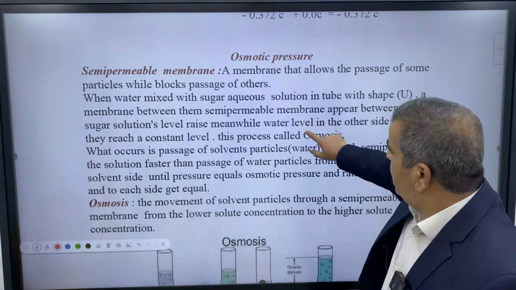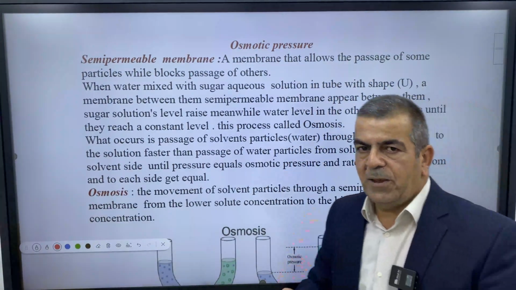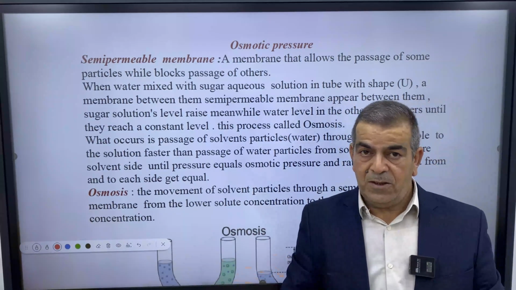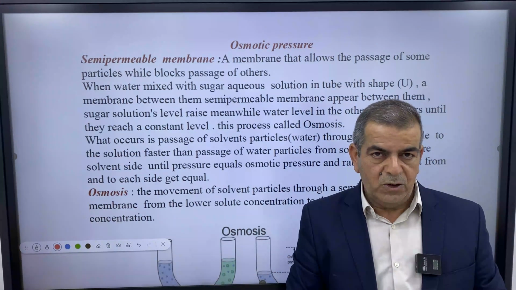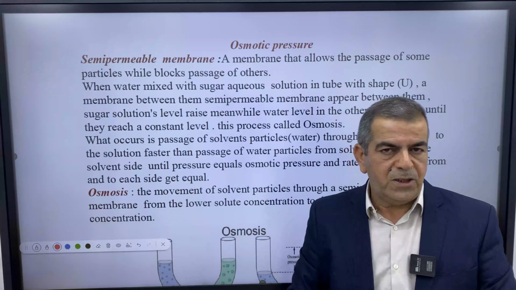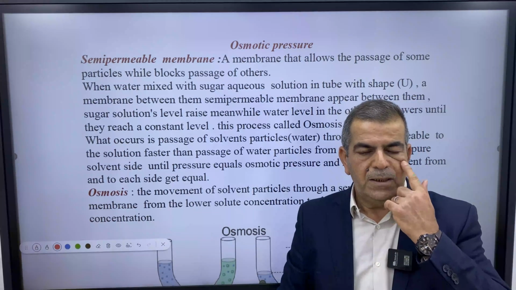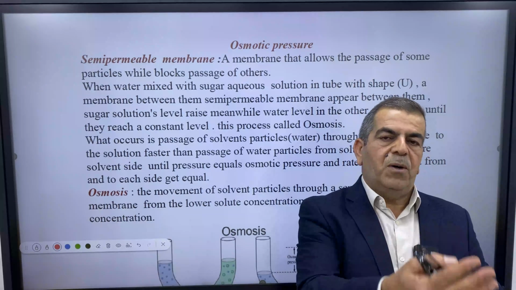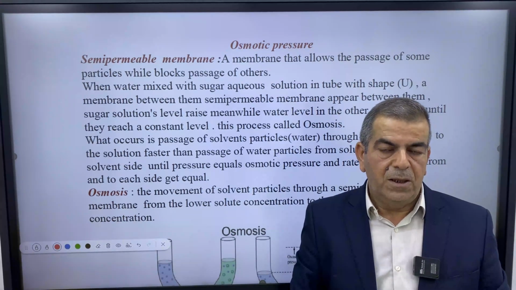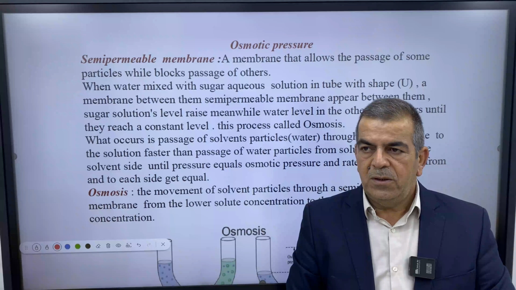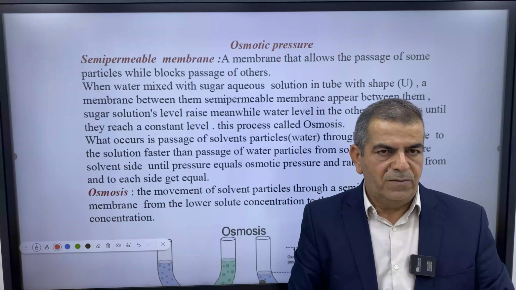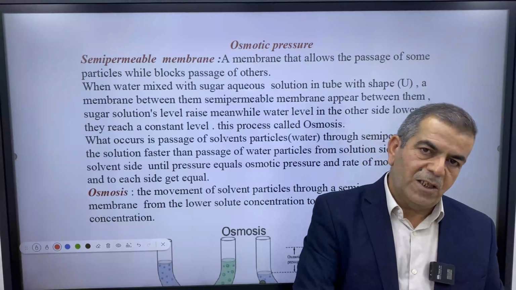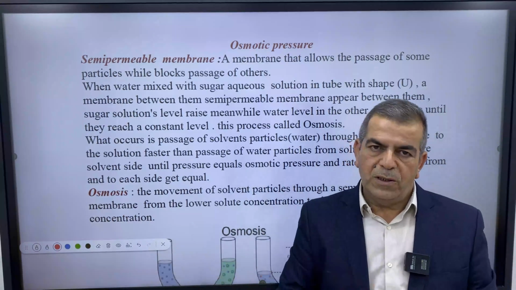What is a semi-permeable membrane? A semi-permeable membrane is a barrier that allows passage of some particles and blocks others. Of course, the cell membrane is a semi-permeable membrane because it allows passage of some particles that the cell needs and blocks others. And when there is a lot of solvent inside the cell, the movement is the opposite, from inside the cell to the blood or lymph.